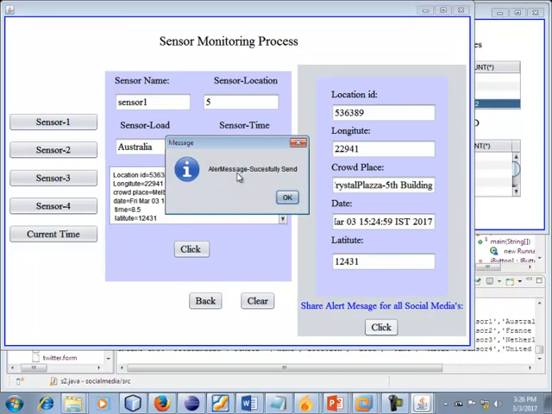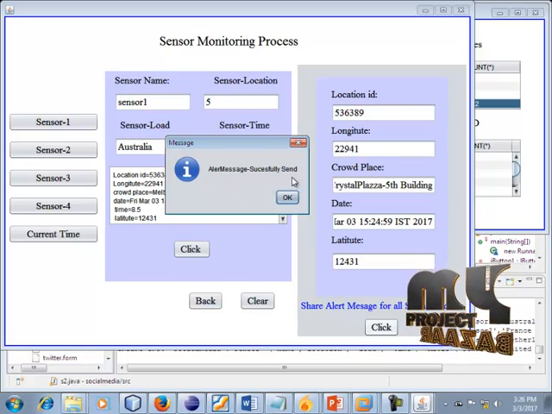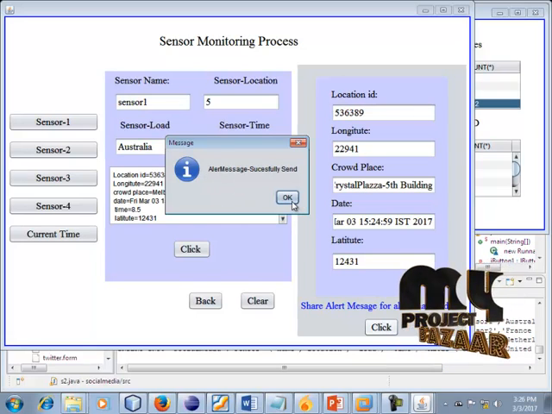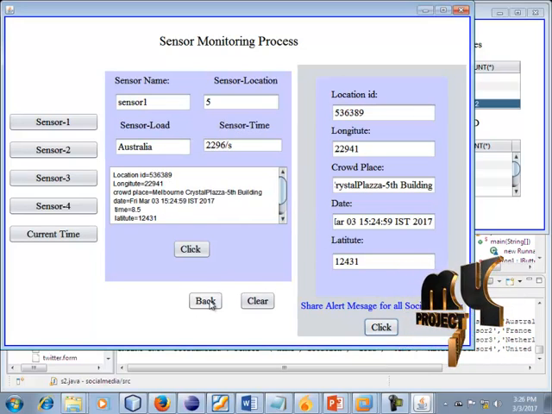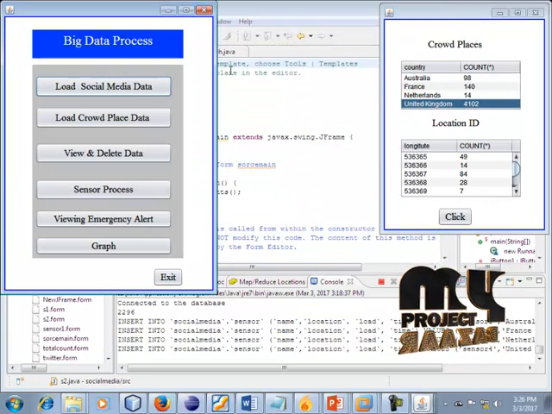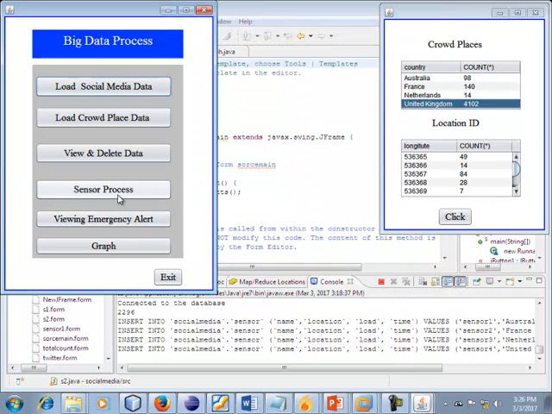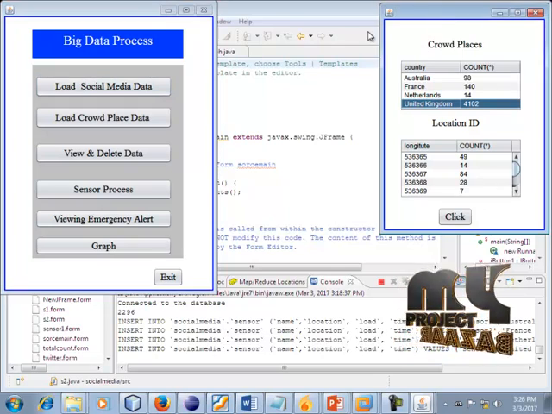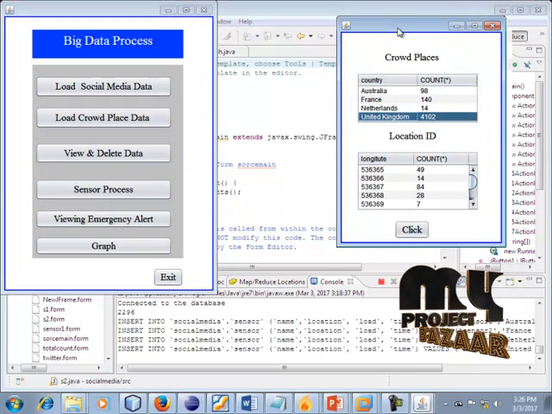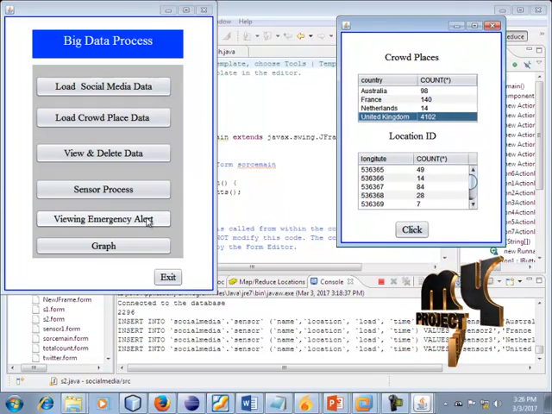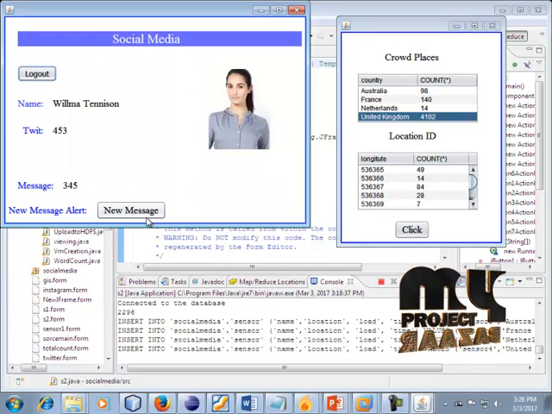The alert message can be displayed successfully. The message can be displayed in your system. So click OK button. Okay, we can go back to the menu. The sensor alert message can be sent to all of the social media people. And our next process is to view this alert message as a social media person.